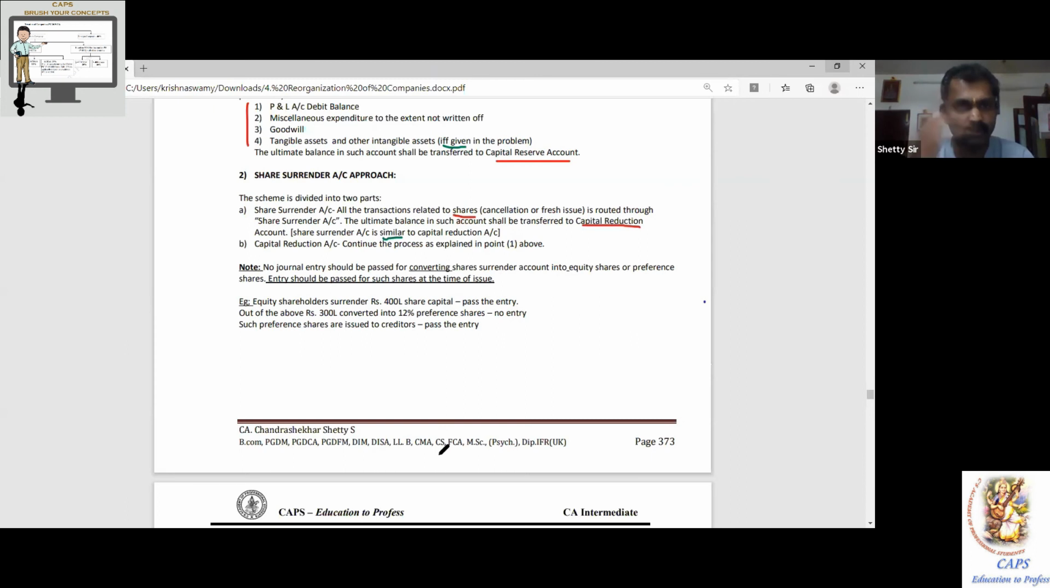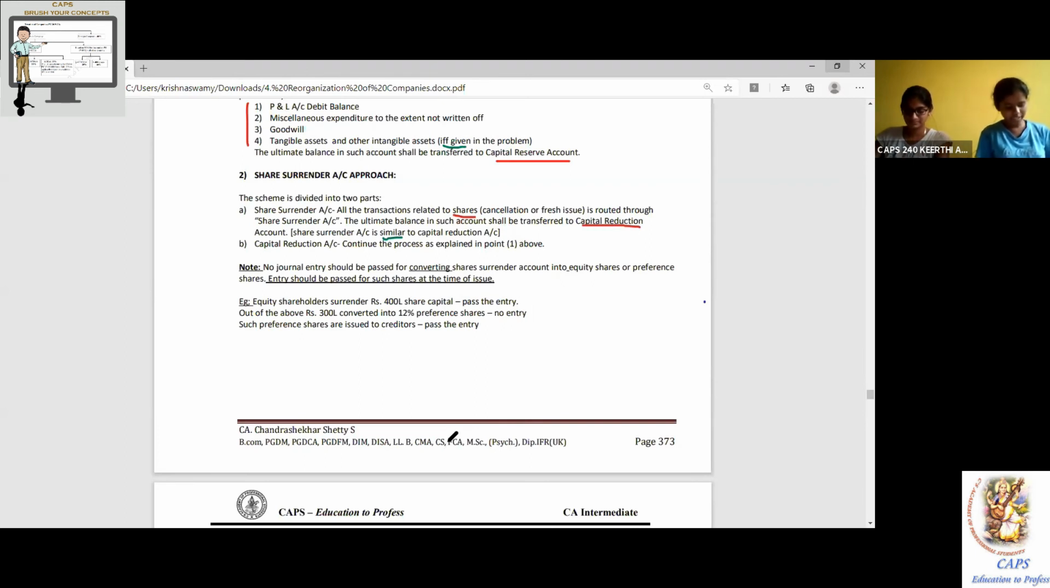In the first approach we did everything together. Today only one P&L account is sufficient. Capital reduction account. Second one is trading account separately, P&L account separately, with the gross profit being carried. So easy. Continue. Capital reduction account continues the process as explained in point 1 above.